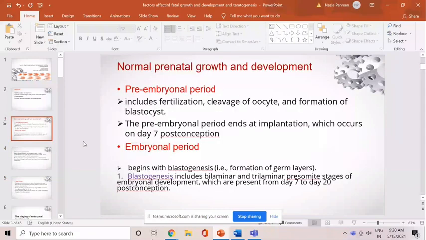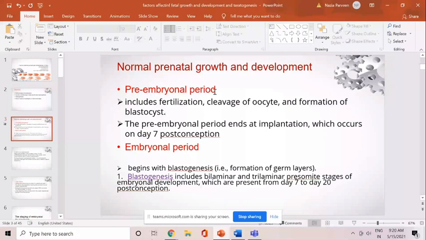So when ovulation occurs, fertilization occurs, further the zygote is formed, and then this zygote undergoes cleavage, morula stage, then blastomere stage. All these stages are formed. Up to the stage of the blastocyst formation, this period is known as the pre-embryonal period.